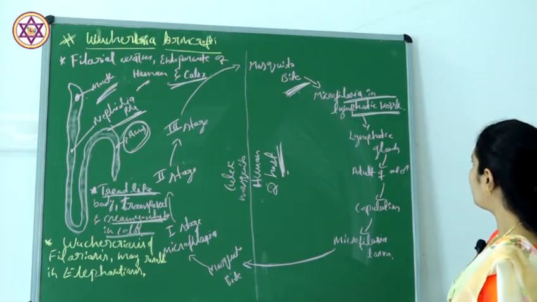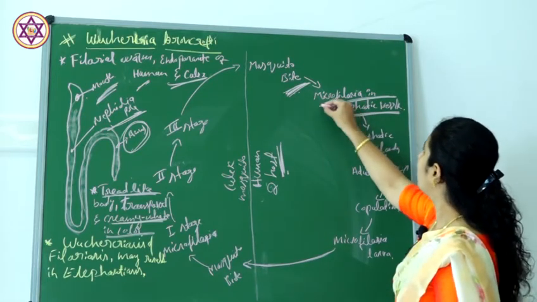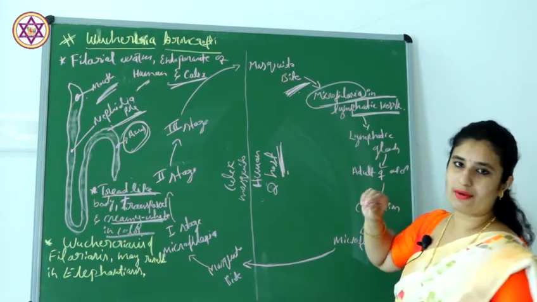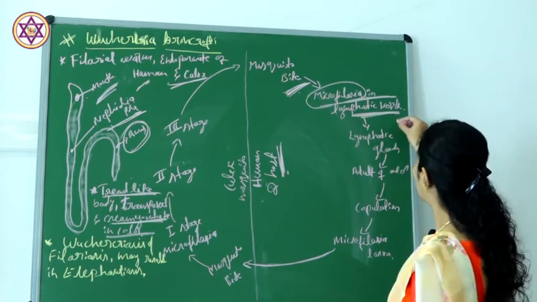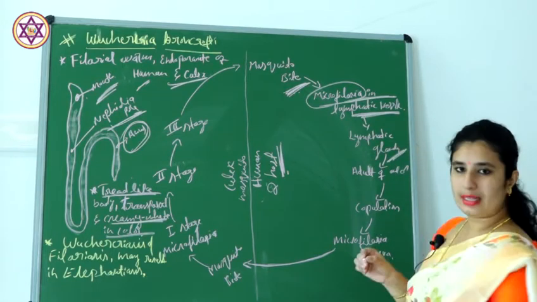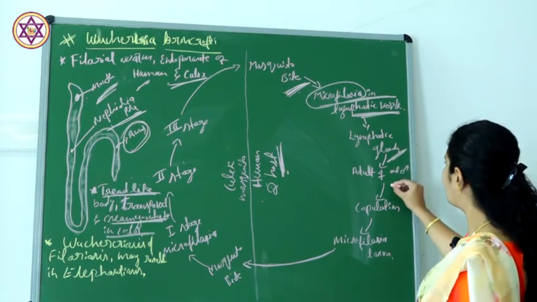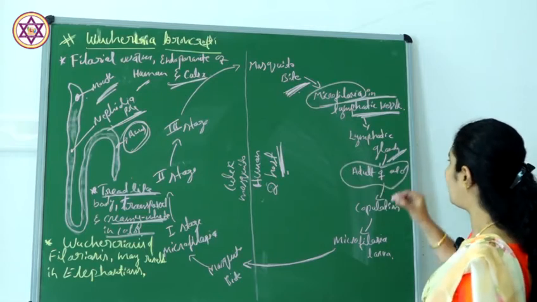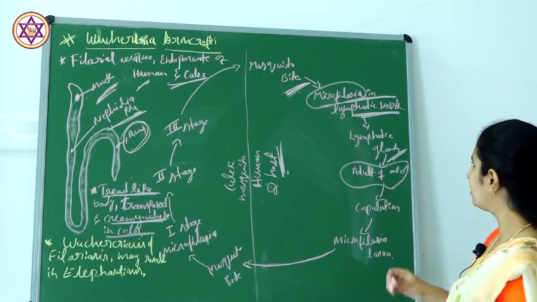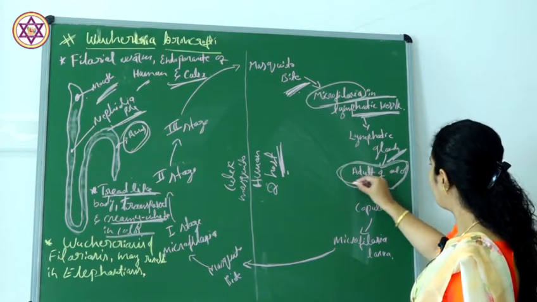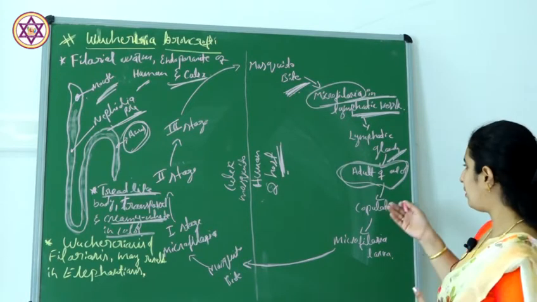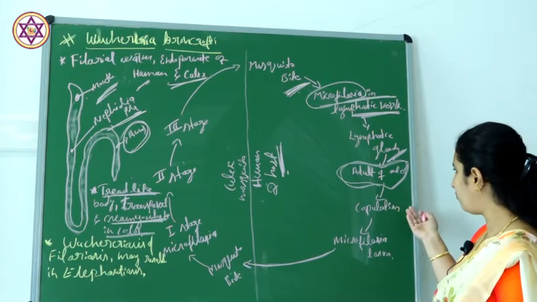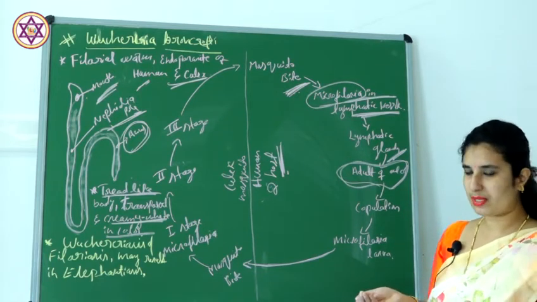This microfilaria is a larval form of this particular worm. Then it reaches the lymphatic gland. In the lymphatic gland, it develops into adult male and female. After developing as adult male and female, it attains sexual maturity.